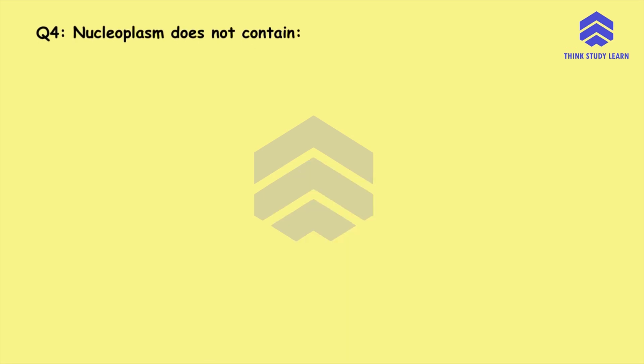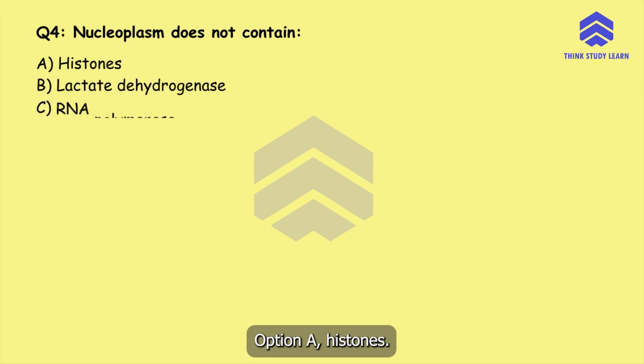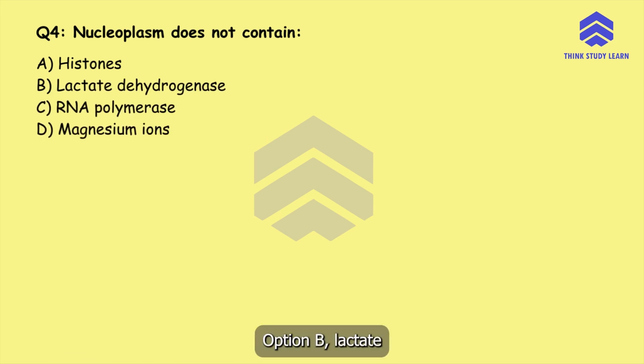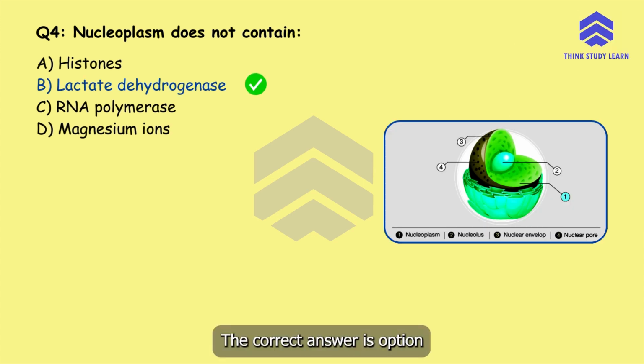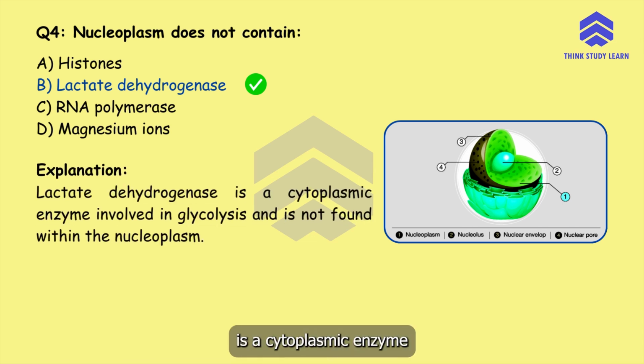Question number 4. Nucleoplasm does not contain option A histones, option B lactate dehydrogenase, option C RNA polymerase, or option D magnesium ions. The correct answer is option B lactate dehydrogenase. Lactate dehydrogenase is a cytoplasmic enzyme involved in glycolysis and is not found within the nucleoplasm.